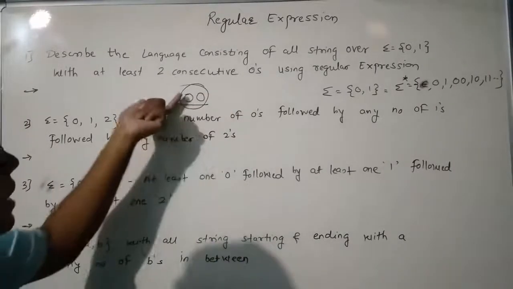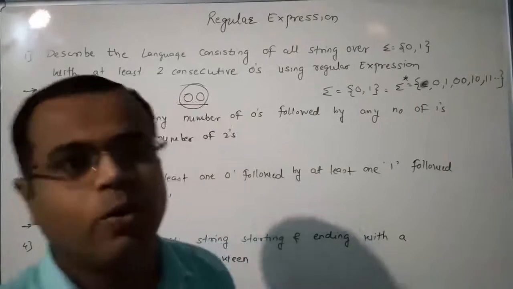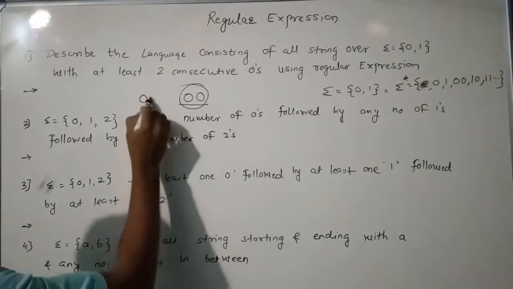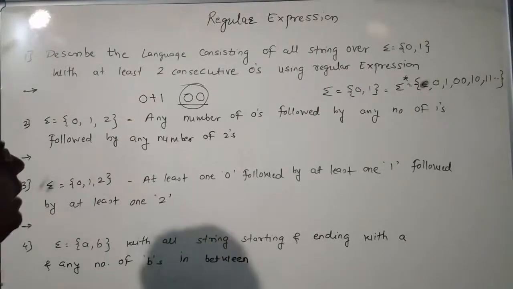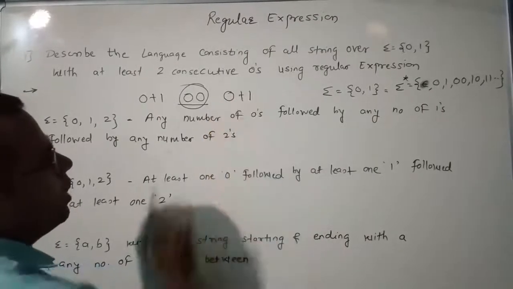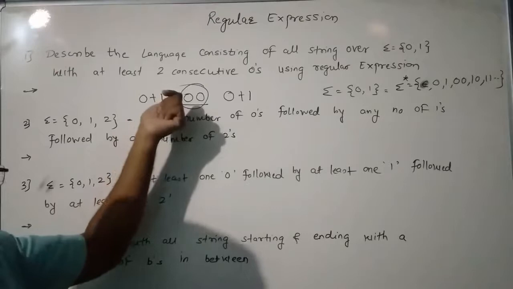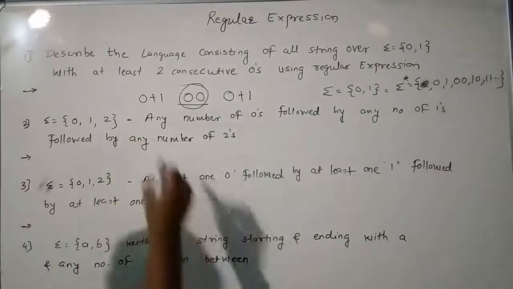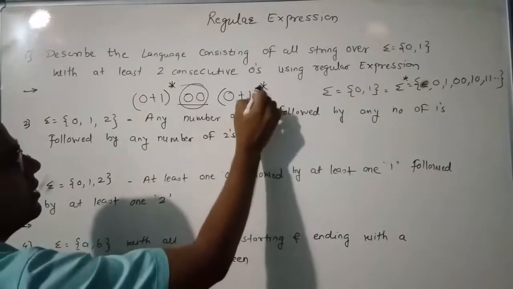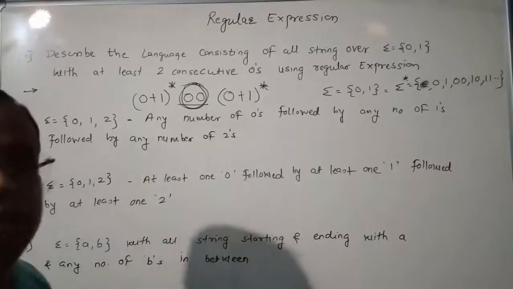Now, the string starts with any number of 0s or 1s and ends with any number of 0s or 1s. So we add 0 plus 1, because the string starts with 0 or 1, and any number of 0 or 1 is nothing but the star, and the same at the end. In between, the string consists of at least 2 consecutive zeros.